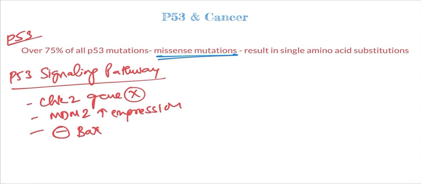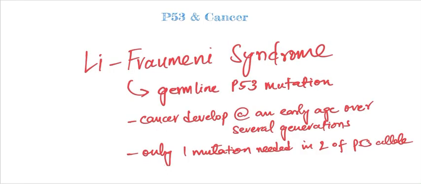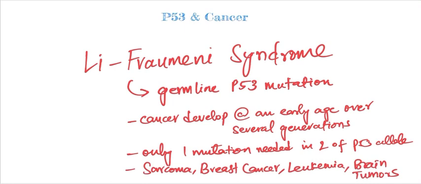Apart from such acquired mutations, the patient can also have a genetic predisposition to p53 mutation, and such a genetic predisposition is called Li-Fraumeni syndrome. Being an autosomal dominant disease, it shows characteristic cancer development at an early age and across several generations, because only one mutation out of the two p53 alleles is required for manifestation. These cancers are usually seen within families that carry the mutations and include sarcoma, breast cancer, leukemia and brain tumors.